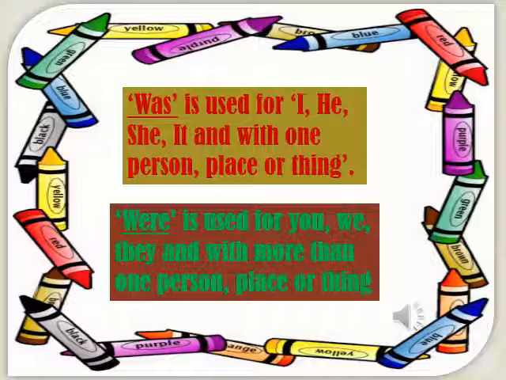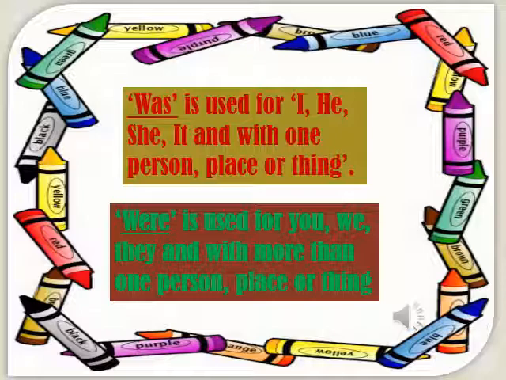Were is used for you, we, they and with more than one person, place or thing. It is used with the plural noun and pronoun in the past tense.